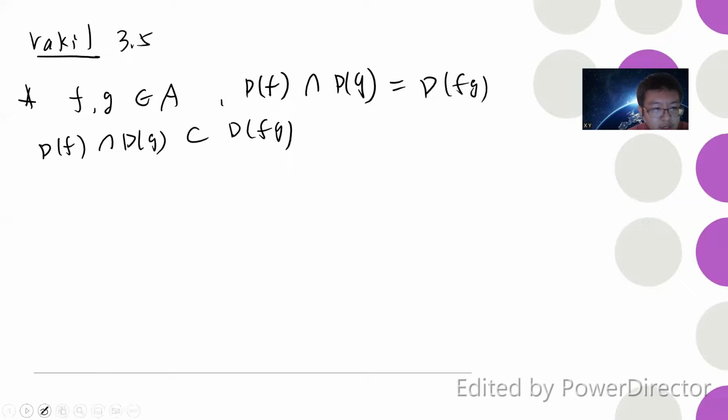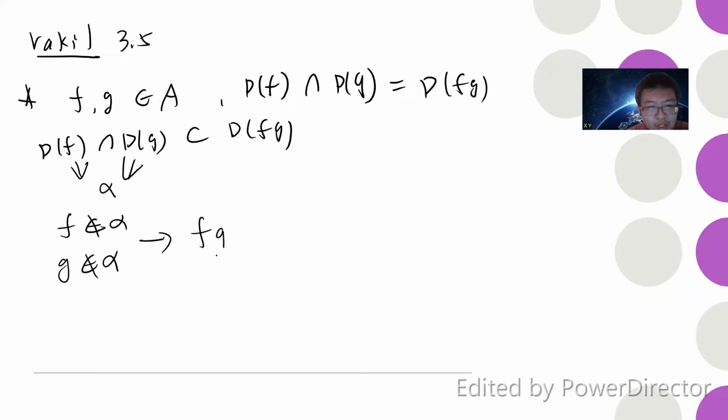Let's say there is an element alpha belonging to both. This means that f does not belong to alpha and g does not belong to alpha, where alpha is a prime ideal. Remember, alpha is a prime ideal, so obviously fg does not belong to alpha. Otherwise, one of them would belong to alpha, because alpha is a prime ideal. So this direction is trivial.